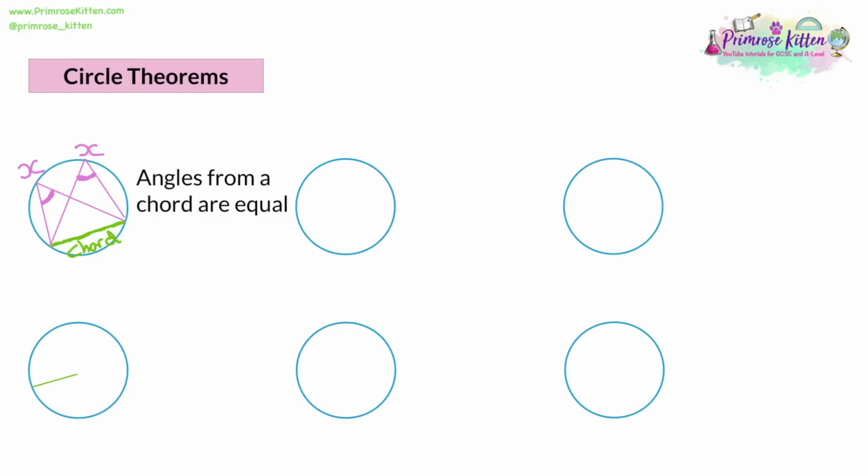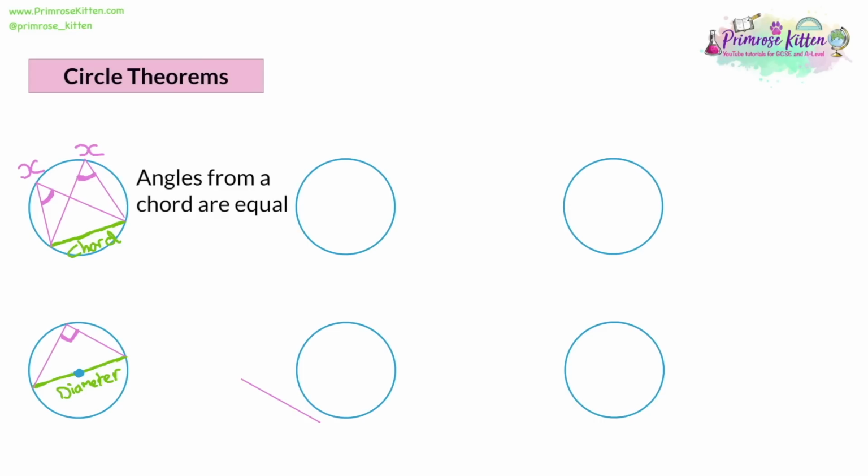The next circle theorem is a variation of this. So again, we're going to have a chord. Now, this chord is going to be special, so let's highlight it. This chord is going to go through the center of a circle, and therefore that makes it a diameter. So a diameter is a special kind of chord that goes through the center. Now, again, we're going to draw an angle to the edge of the circle from both ends of the chord, or rather the diameter. Now, no matter where on the edge of the circle you place those two lines, what's going to happen is you're going to get a right angle.